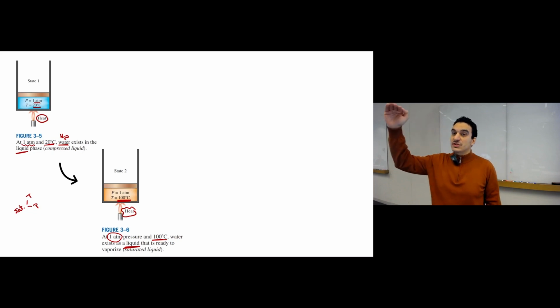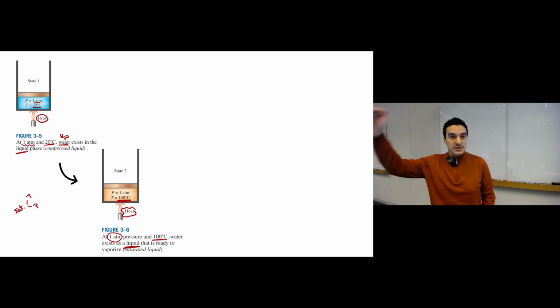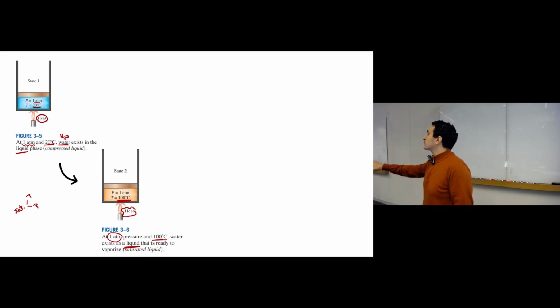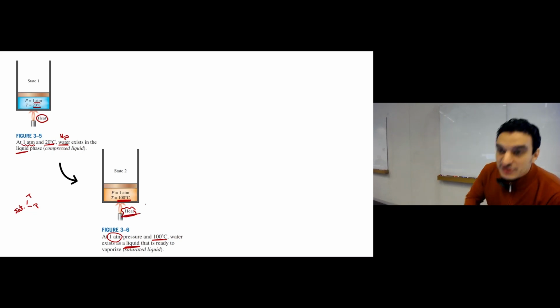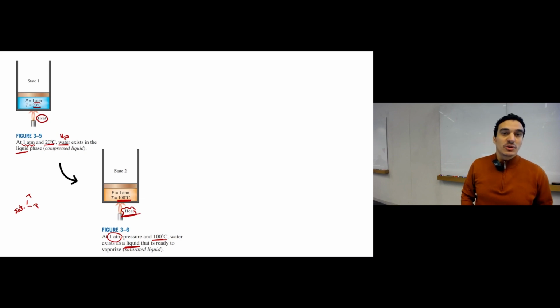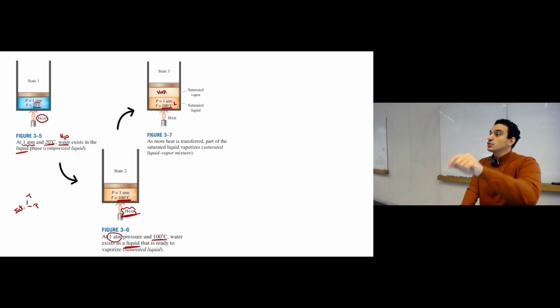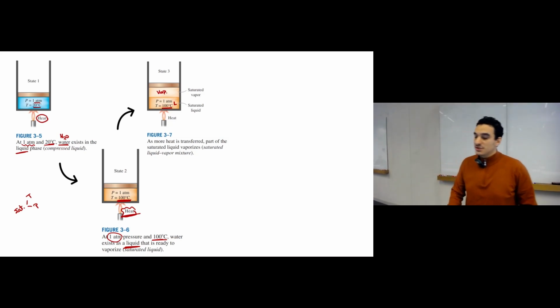So if you have this limit, this saturation temperature, this saturation pressure, these are the conditions after which this phase will not exist. So if you keep adding heat to this liquid water at 100 degrees Celsius, what will happen? Phase change will start to occur. You will start to have vapor, and also you have some liquid. Both of these two phases exist, at the same temperature, 100 degrees Celsius.